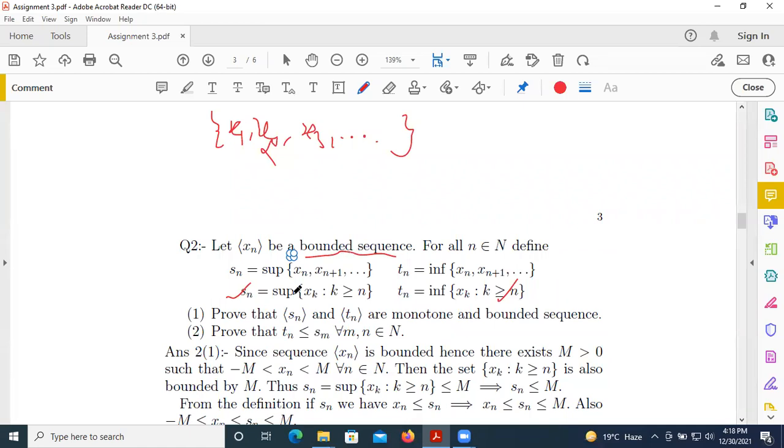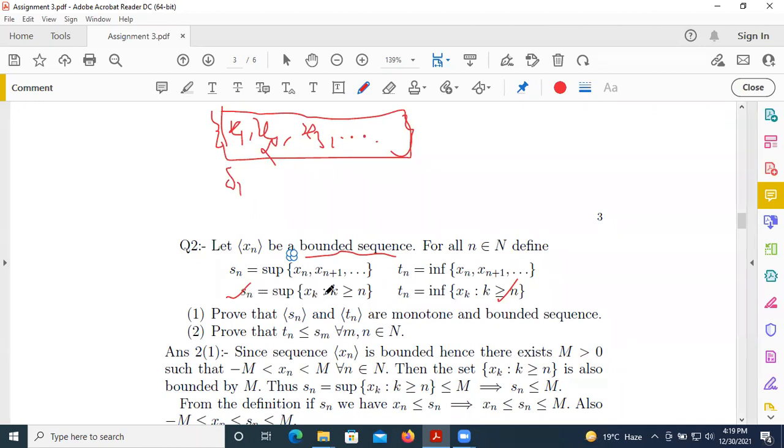Now S1 is defined by the supremum of xk, where k is greater than or equal to 1. So S1 is defined as the supremum of all these elements.